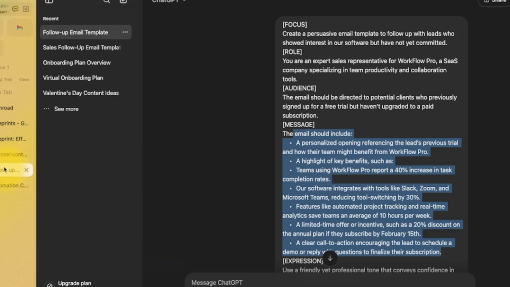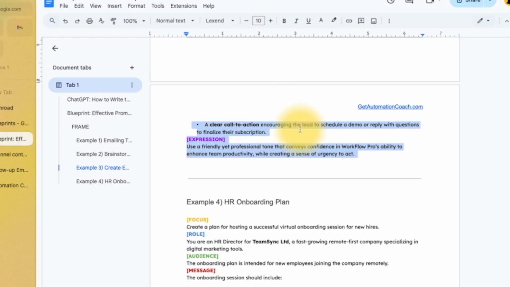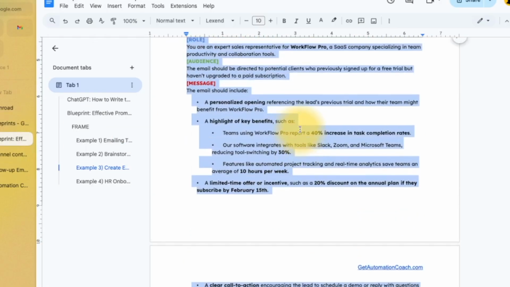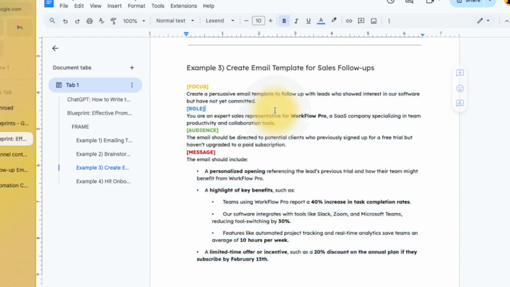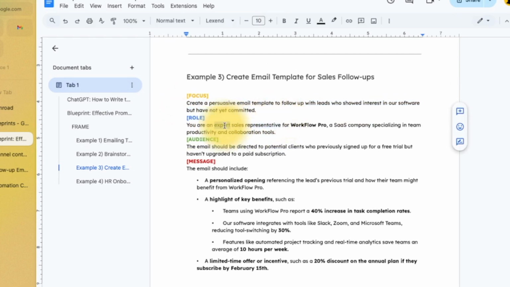So next, I'm going to show you how I created that prompt. So again, looking at the frame, starting with focus: create a persuasive email template to follow up with leads who showed interest in our software but have not yet committed. Role: you are an expert sales representative, and you'll notice in every example, I'm including this kind of expert, director, senior level. I've named the company again and explained what it is, given context.